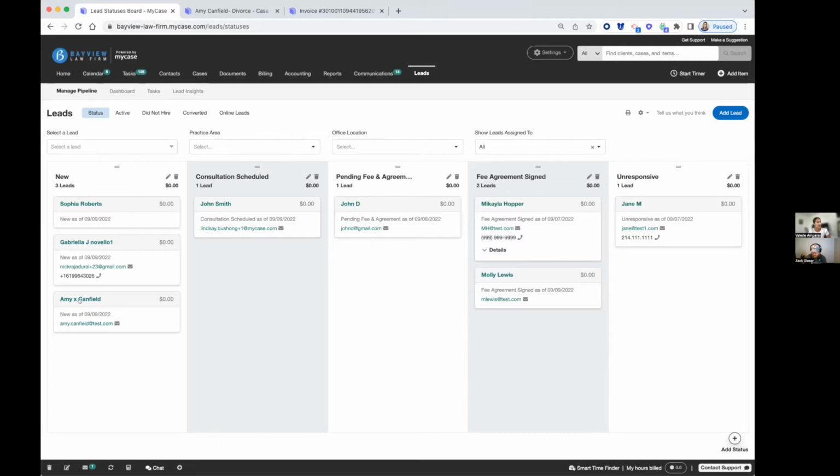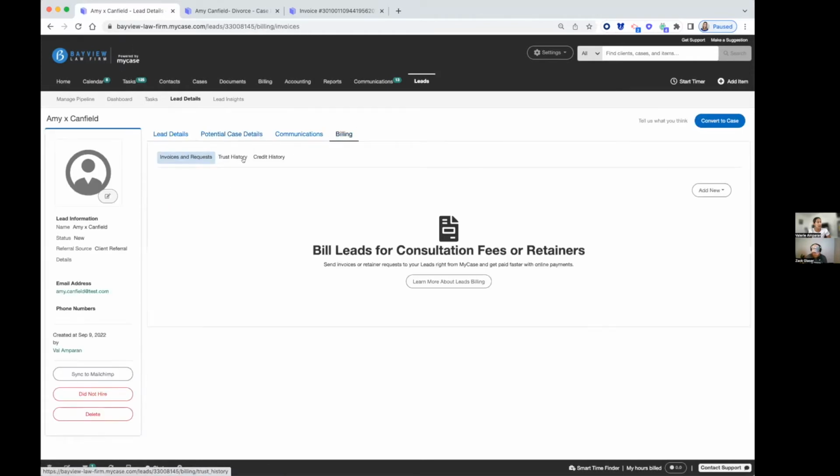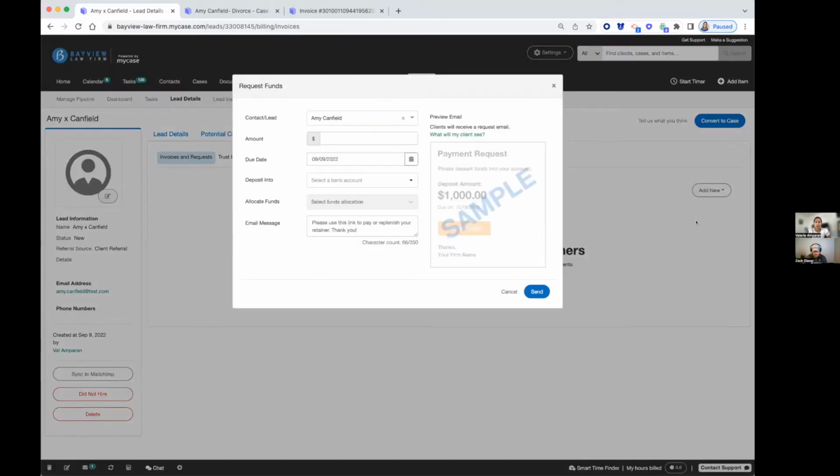So I've got a sample lead here. It's an Amy Canfield lead. If I double click in here, I can easily go to billing and go to create a new funds request, and this is run directly through LawPay. So now with MyCase and LawPay together, you can seamlessly accept these retainer agreements into your trust account or the account that you've selected here in the system.